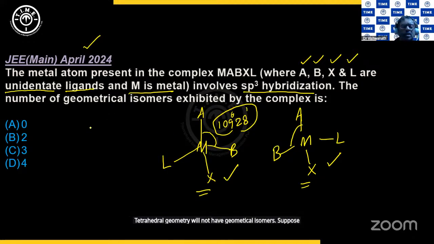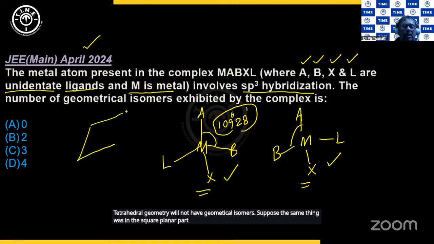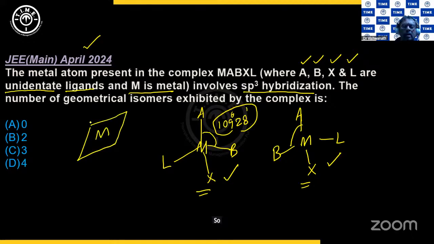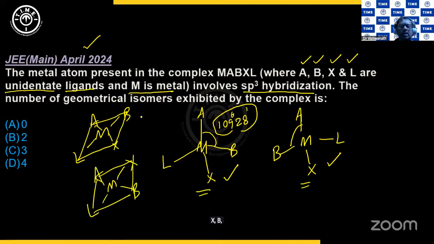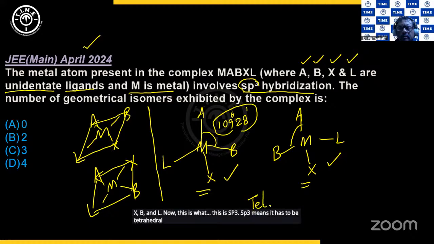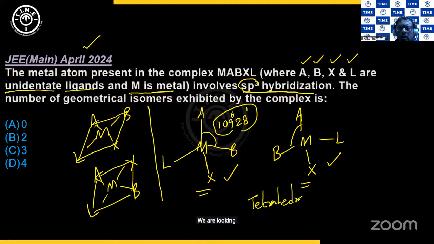Suppose the same thing was in the square planar part. Let us look at that part also. So M, A, B, X and L. Suppose it is like this. And then I have got another form here. Let us say that this is A, X, B and L. Now this is sp3. sp3 means it has to be tetrahedral. We are looking at the possibility of if it was a square planar complex.